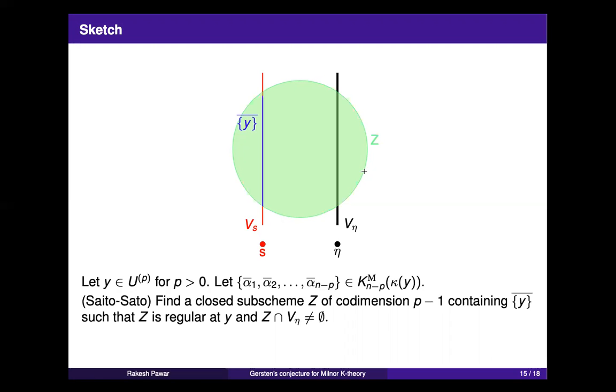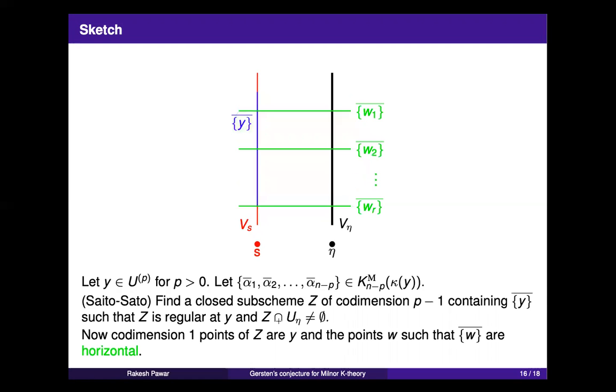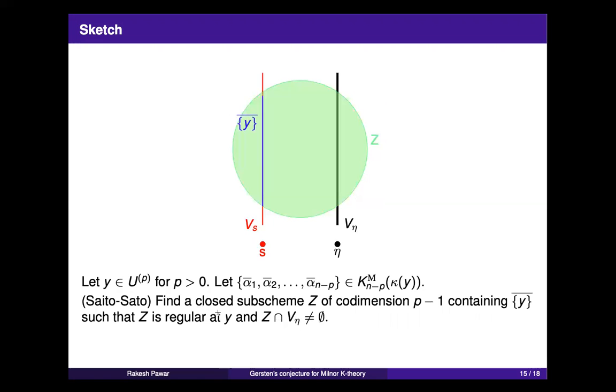Now what you do is look at codimension 1 points of Z. Z will have codimension 1 points, and y is one of them, because y is of codimension p in a codimension p minus 1 closed subscheme. So y is codimension 1 in Z, and Z will have a bunch of other points.